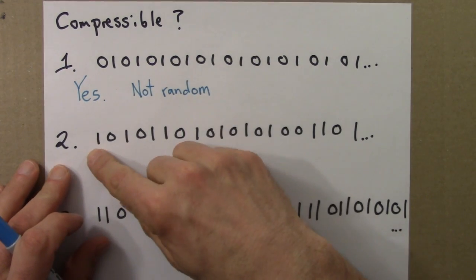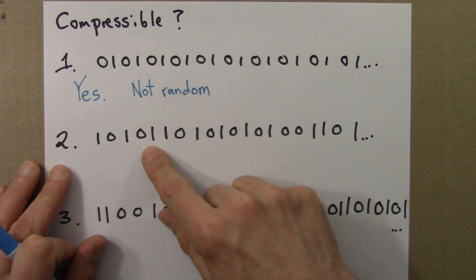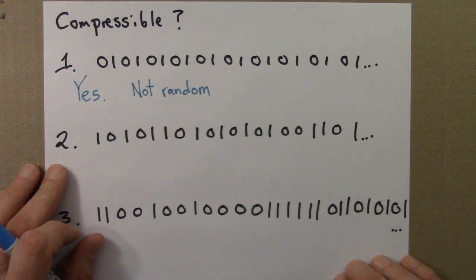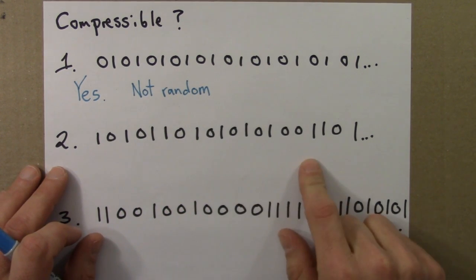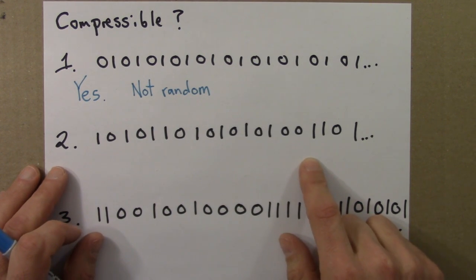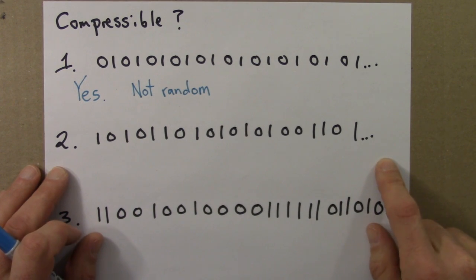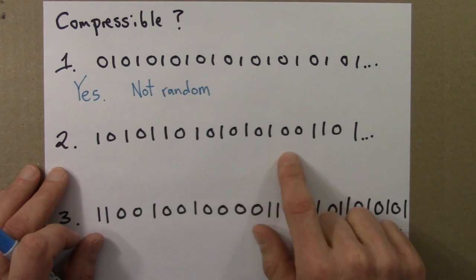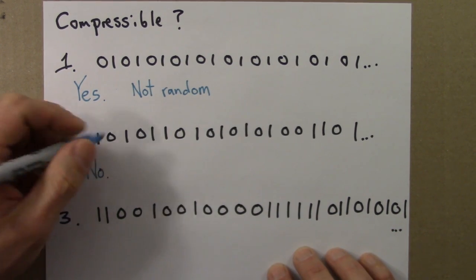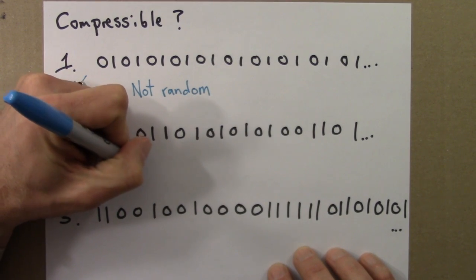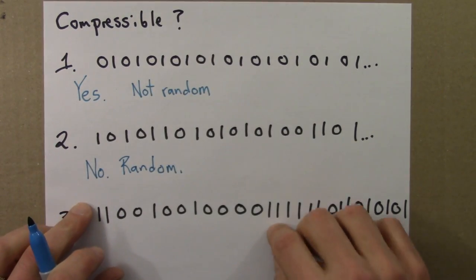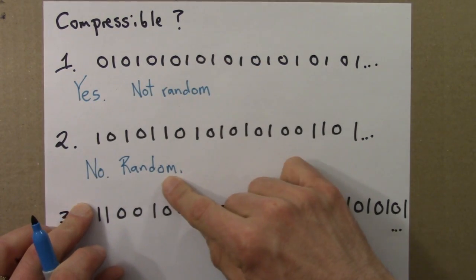Okay, let's look at example number 2. 1, 0, 1, 0, 1, 1, and on it goes. You could ask, is this compressible? Is there any short or concise way to describe this sequence? Any short algorithm, computer program you could write that would reproduce this? And the answer here turns out to be no. Then I would say that this is random. Is it compressible? No, it's incompressible, therefore it's random.